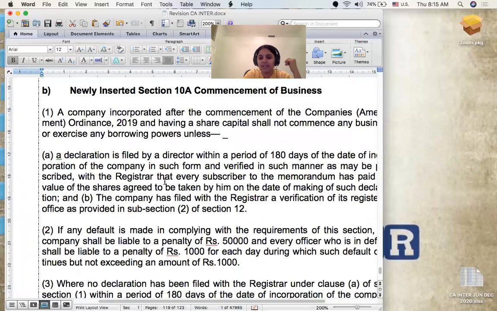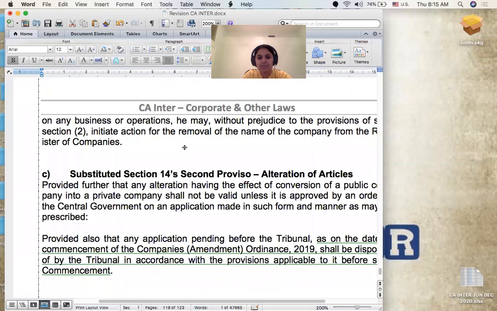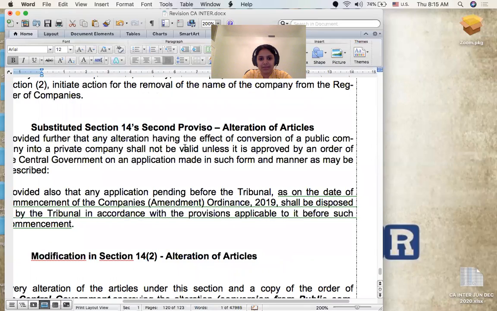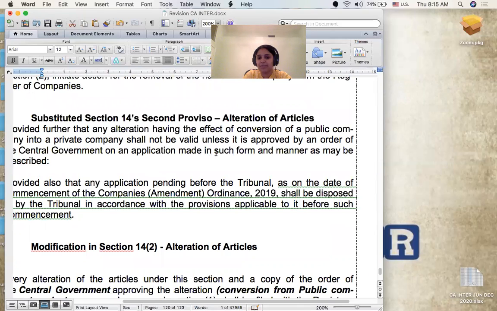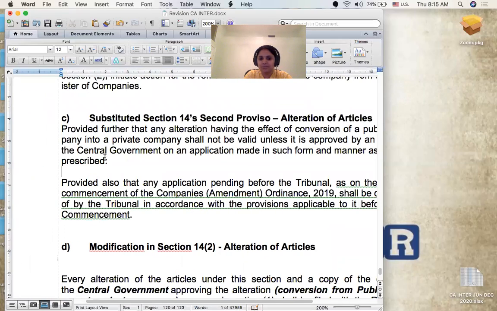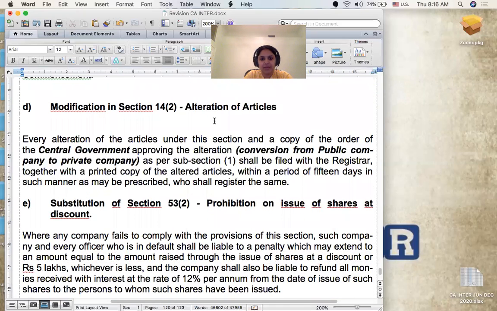And then we learned about section 10A, commencement of business. This was newly inserted for them, but for you, I already included it as part of the classroom discussions. And then there was one part in your articles which spoke about conversion of companies from private to public, which required earlier tribunal approval, but now it just requires central government approval. Okay, it's not tribunal approval. So this also, I think I have covered in the classroom lectures. Same thing here, the conversion part.